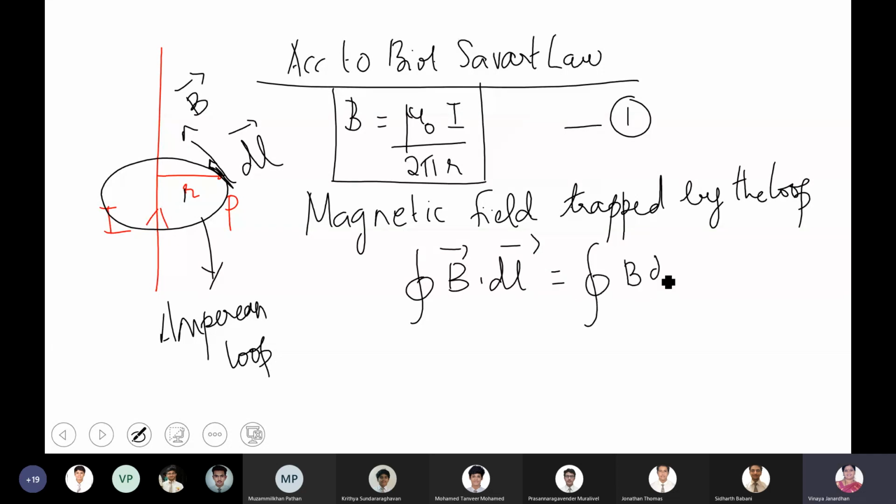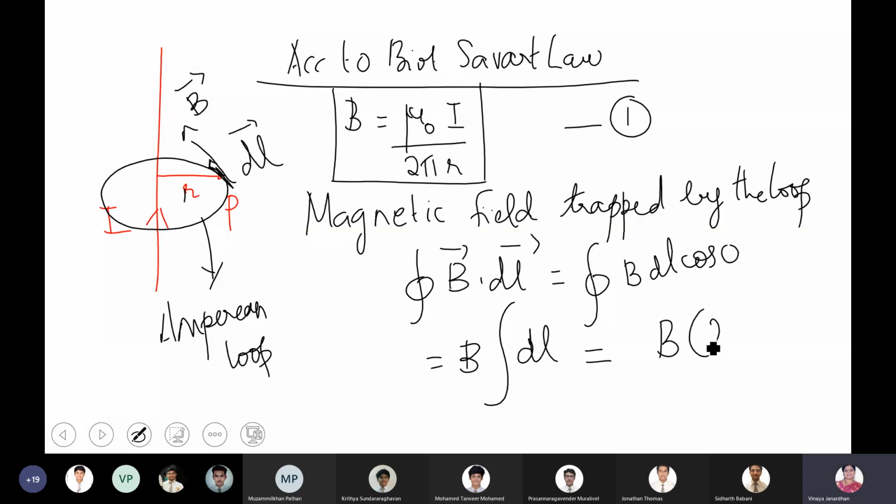It is B dl cos 0, because B dot dl is B dl cos theta, and theta is equal to 0. Since the current is constant, B is constant. So it will be the integral of dl, and if I add all the dl, that becomes 2 pi R. Boys, is that not the perimeter of the loop?